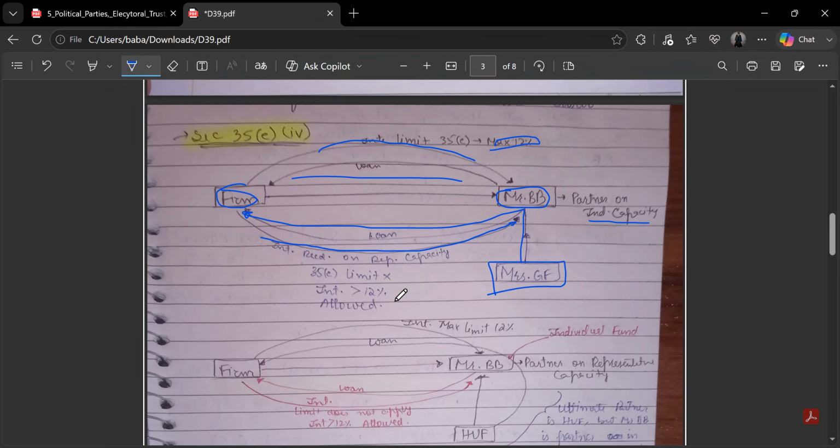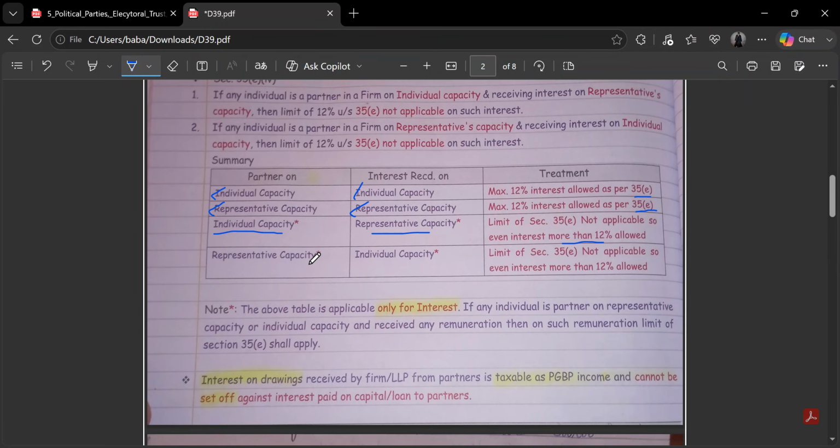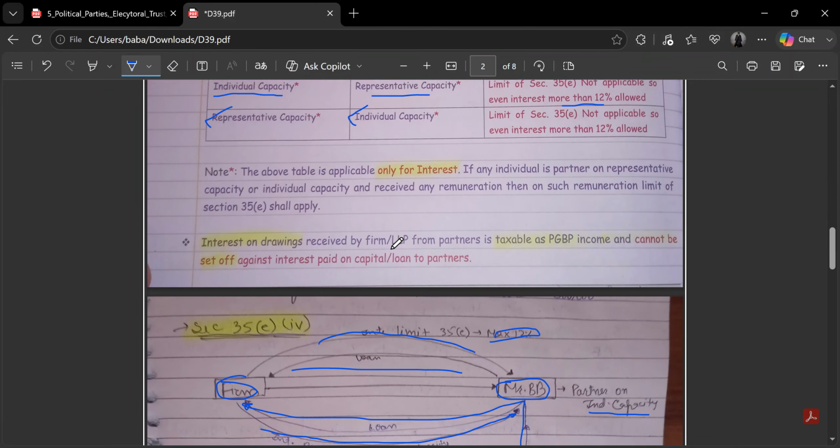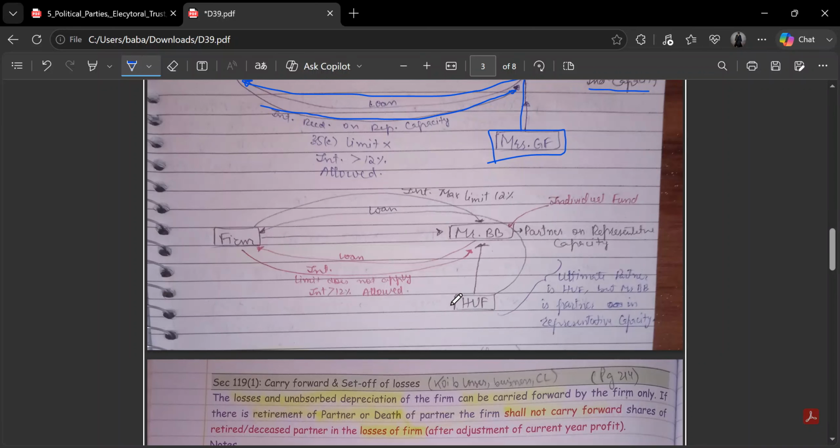So here the interest limit of 12% will not apply, and more than 12% will be allowed as deduction. Same is the case when a partner is a partner in representative capacity, but he provides a loan in individual capacity. In this case also there will be no limit on the rate of interest. An example is this: HUF is the partner of this firm, but it's not directly its partner. It has kept Mr. BB as a representative of the HUF to be the partner of the firm. So Mr. BB himself is not the partner of the firm. HUF is the partner of the firm. Mr. BB is just a representative on behalf of the HUF, he is the representative capacity partner.